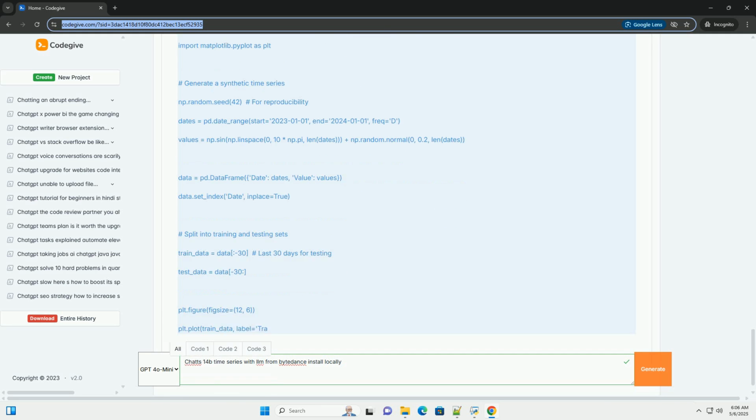1. Hardware requirements. GPU: a powerful GPU with at least 24 GB of VRAM is highly recommended. The Chat 14B model is quite large, and running it on a CPU would be prohibitively slow. NVIDIA GPUs are generally favored due to better PyTorch support.